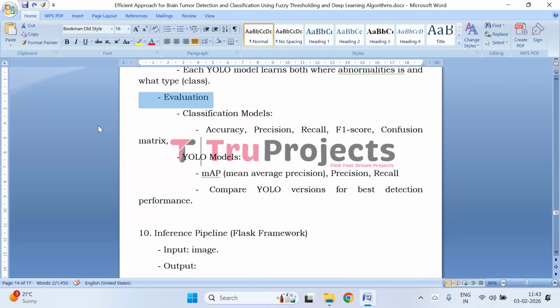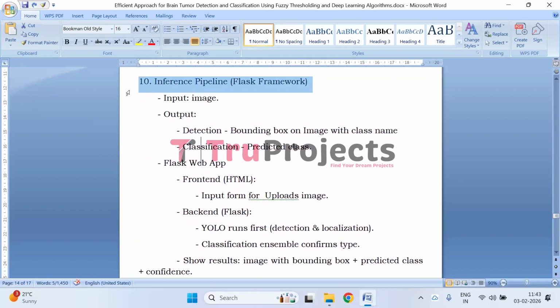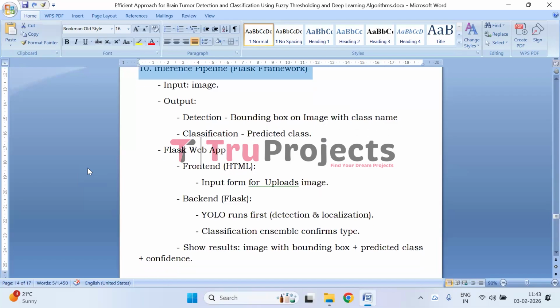Next, model evaluation and comparison. Classification models are evaluated using accuracy, precision, recall, F1 score, and confusion matrix, while YOLO models are assessed using mAP, precision, and recall. And next, we have interface and deployment using Flask. A Flask-based web application takes an MRI image as input, performs detection and classification, and displays the bounding boxes, predicted tumor class, and confidence score.